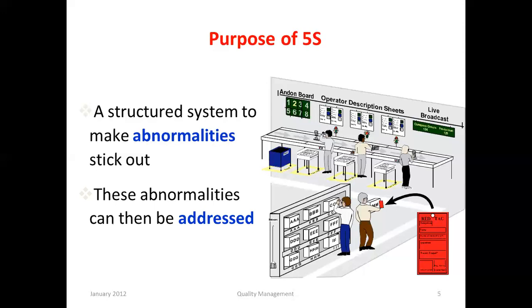So in the diagram you can see here an andon board, operator description sheets, and a red tag. These all follow in a system. You can see here 1, 2, 3, 4, 5, 6, 7, 8, the andon board. The second is shown as yellow. That means there is some abnormality. So it will be easy for the workers to go there and address that abnormality.